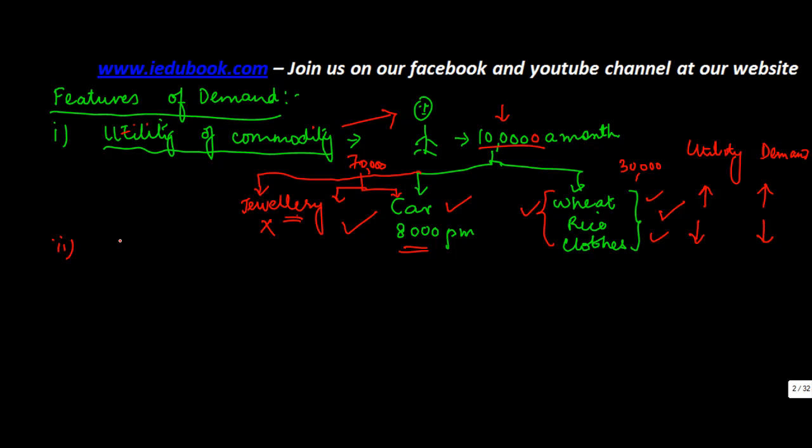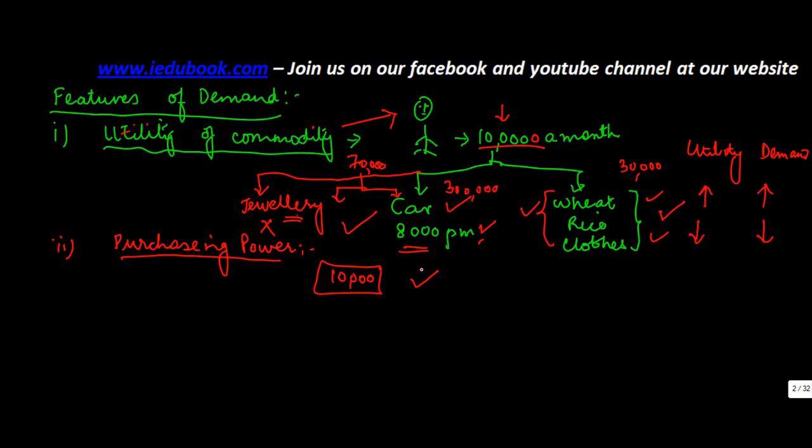The second thing is that the demand for the commodity should also be matched by the purchasing power. I mean, you might have the desire to buy a car when your income was 10,000. Even at this price, let's say the car was 300,000, he was willing to buy a car. What is demand? Demand is the quantity which a consumer is willing to buy at a particular price. But there was no money.